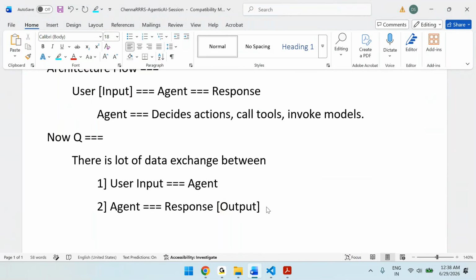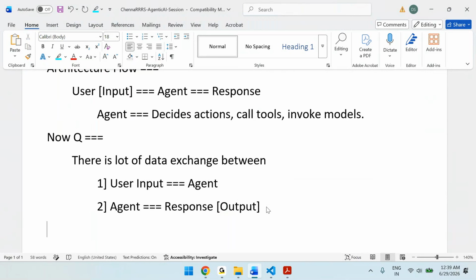Now, let's say we are passing some sensitive information, card information. Do you think whatever we pass should go directly to the agent, or is it better to interrupt and do validations, then send to the agent? It is better to interrupt.